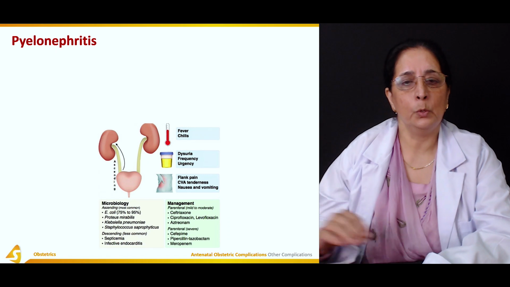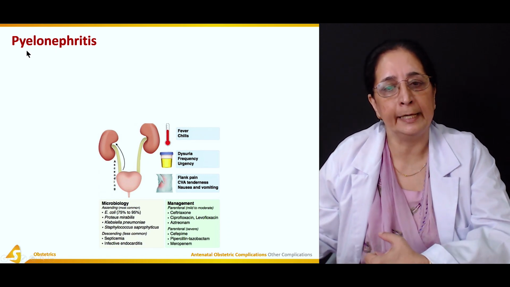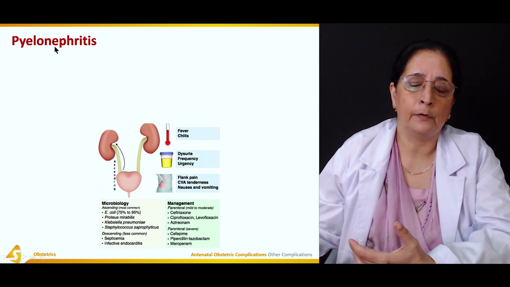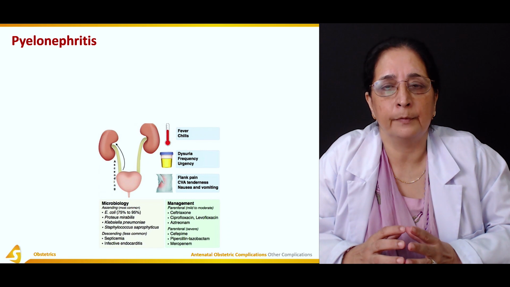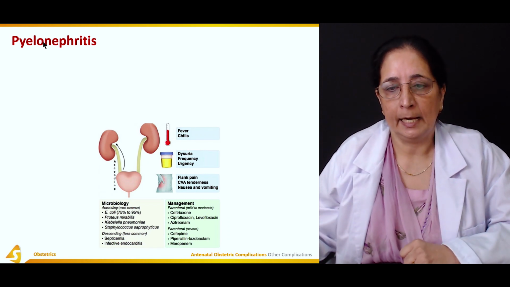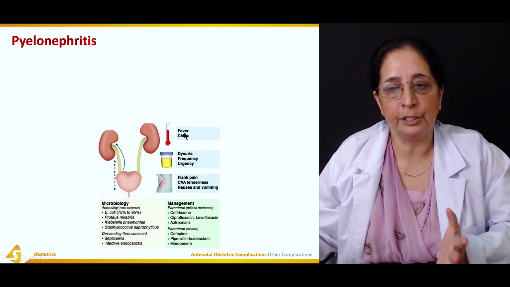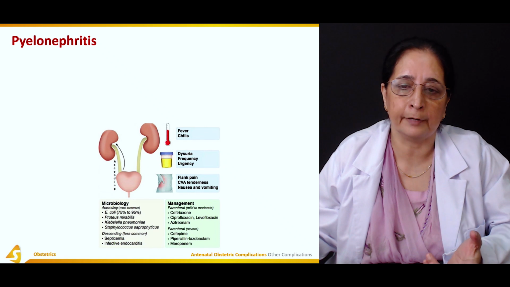Next is pyelonephritis. Pyelo is for the pelvis of the kidney. Nephro is for the kidneys. So it's the inflammation of the renal pelvis. Again, there is fever with chills, as I mentioned, very common in urinary tract infection.